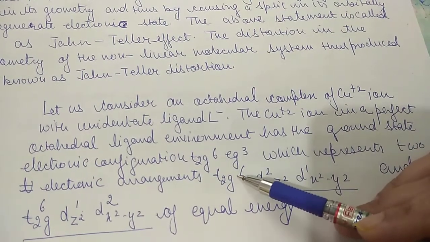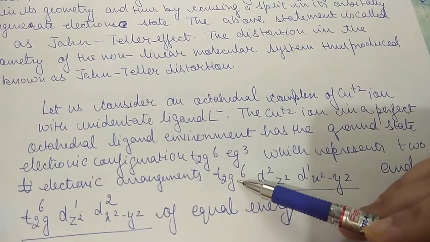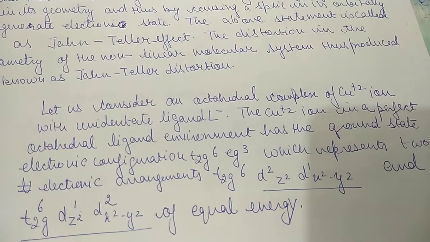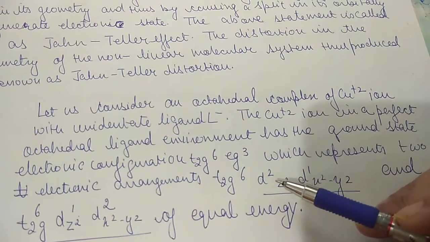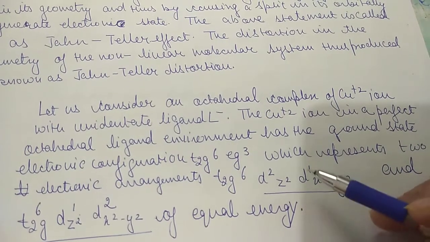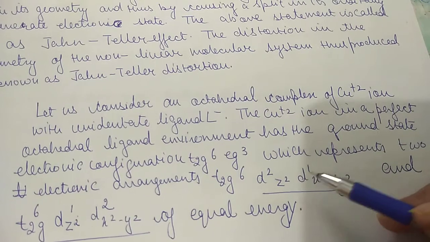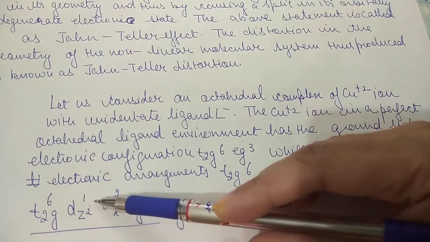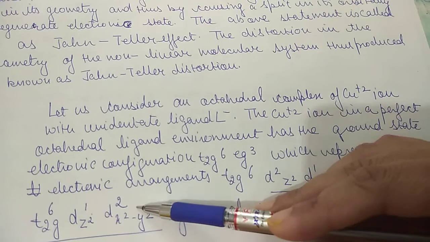Now there are possibly two arrangements, t2g6 eg3. Now t2g6 means that each of the dxy, dxz, dyz orbitals will have two electrons each. Now it is eg3. When it is eg3, it means that either dz square will have two electrons and dx square minus y square will have one electron, or another possibility is that dz square will have one electron and dx square minus y square will have two electrons.